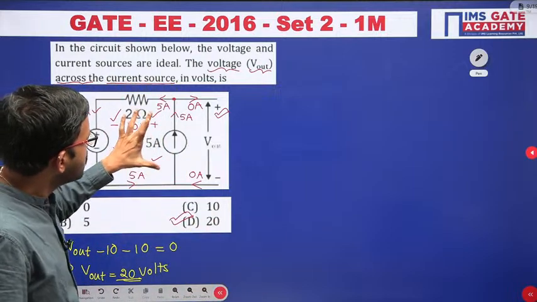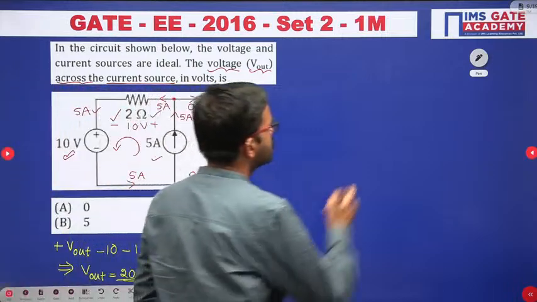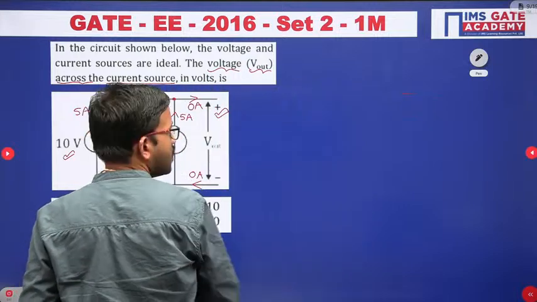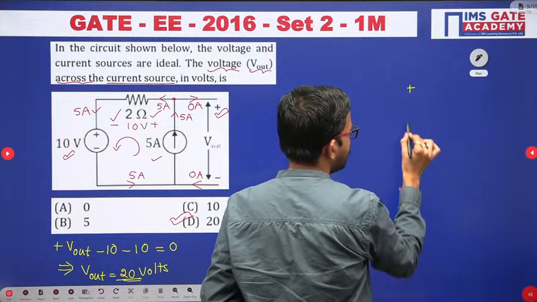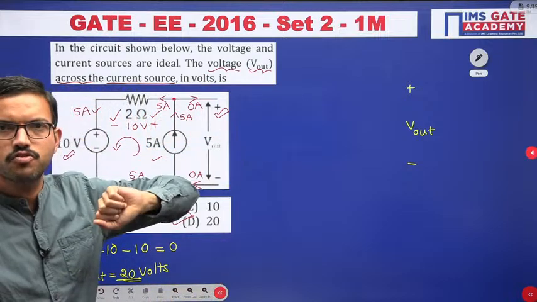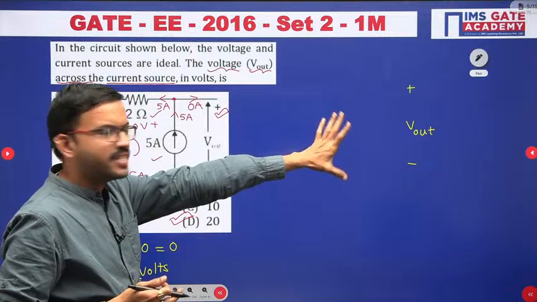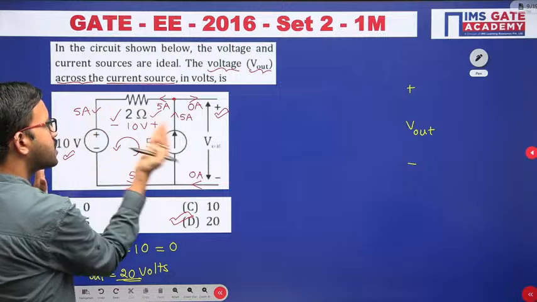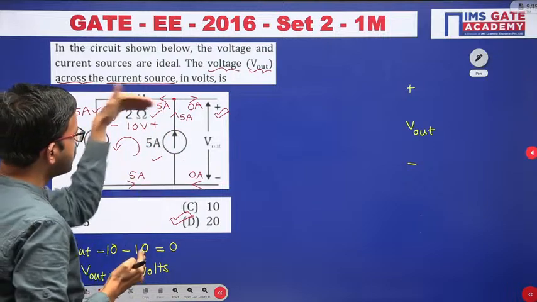Now just observe, across the 5 ampere I have to find the voltage, right? So I am keeping the voltage terminals as it is, plus minus V out. Now, with respect to the other side, that means towards the left hand side, whatever path is there.